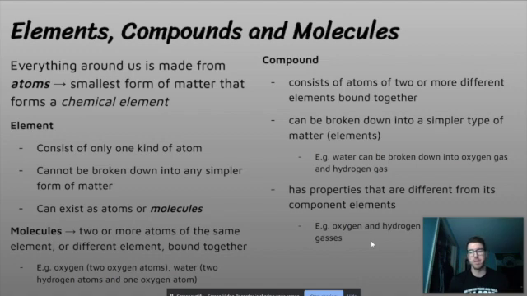Yes, an atom is made up of protons, neutrons, and electrons, but when we're talking about an element, it can't be broken down into something else. The elements can exist as single atoms, or they can be molecules as well. A molecule is just two or more atoms of the same element or a different element that are bound together. So oxygen, for example, is an element, but oxygen is rarely found in nature by itself as a single atom. It's often in a molecule that contains two oxygen atoms.